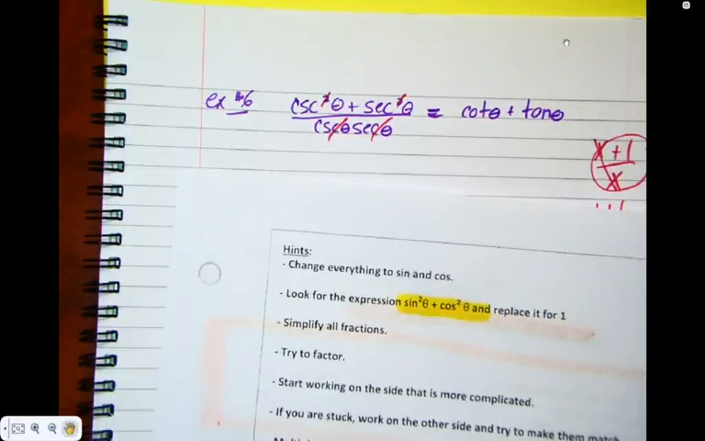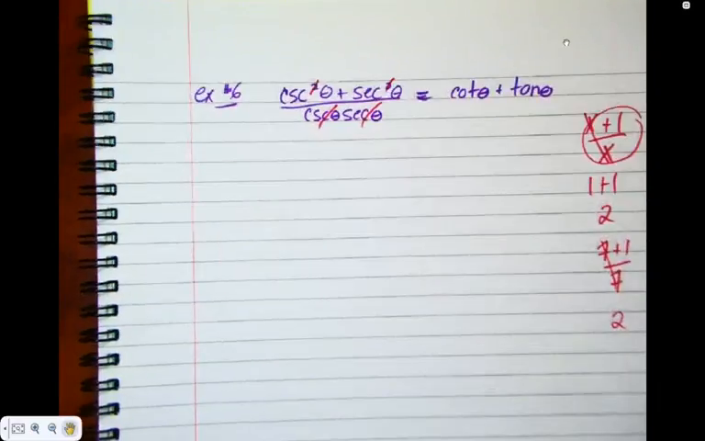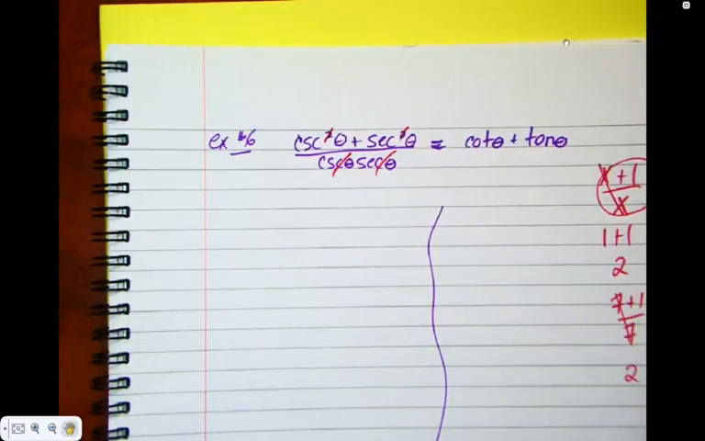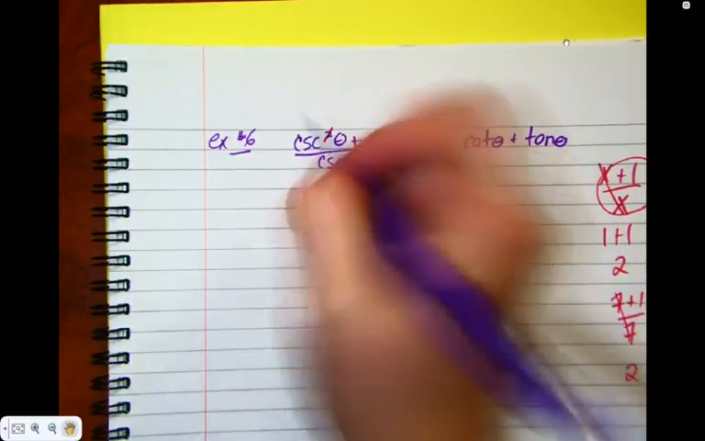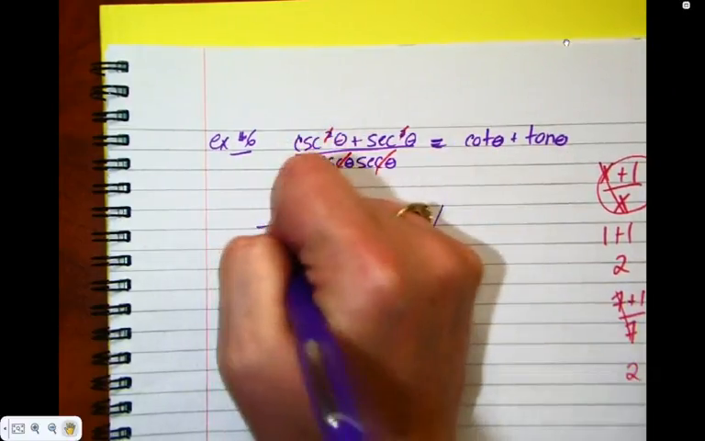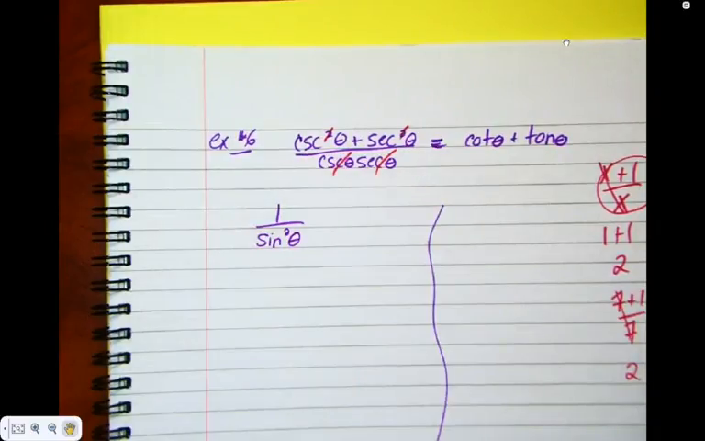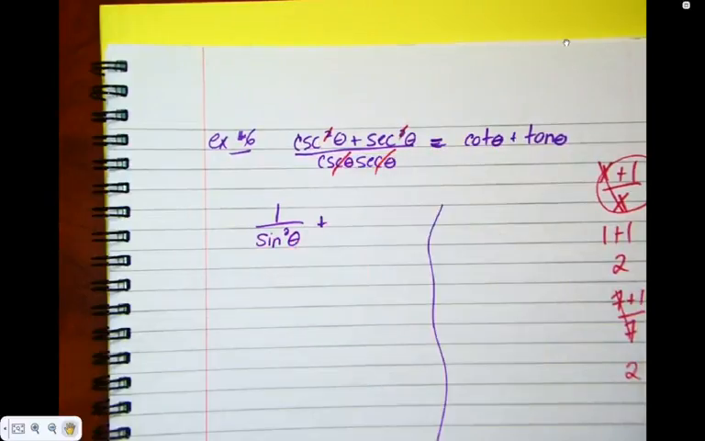Change to sine and cos. So first, pick a side, left-hand side or right-hand side. Now imagine I didn't cancel all that stuff. Where do you want to start? What do you want to do with cosecant squared? And secant squared, what would you like to change it to?